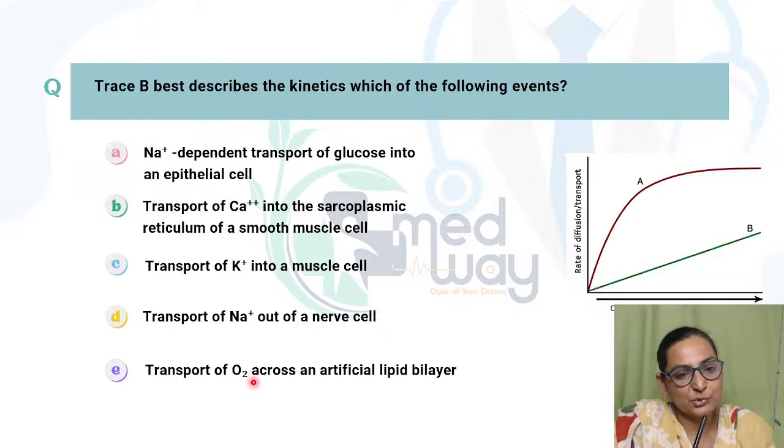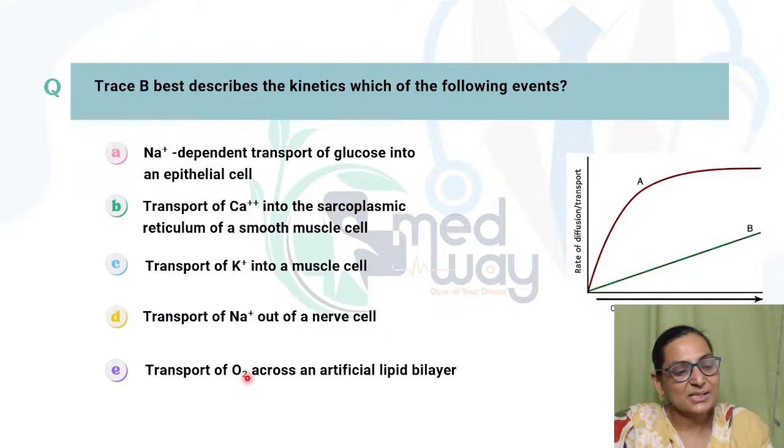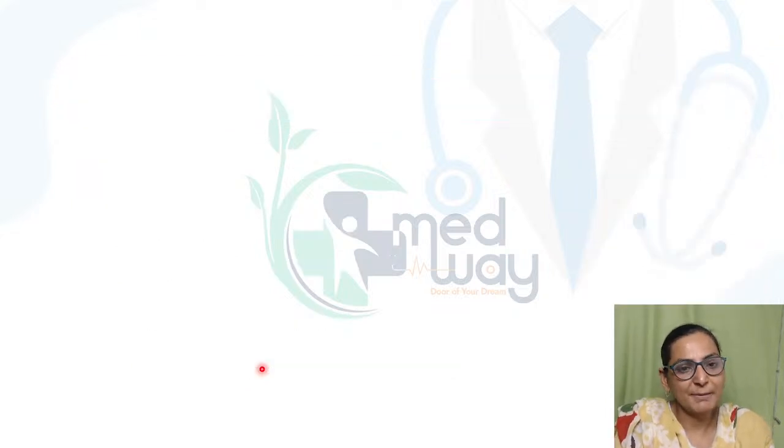Yes, it is simple diffusion. So trace B is simple diffusion, and in the given options the simple diffusion is the transport of oxygen across the membrane.